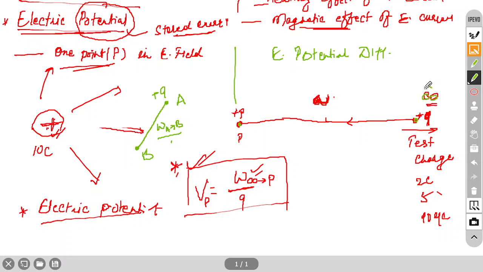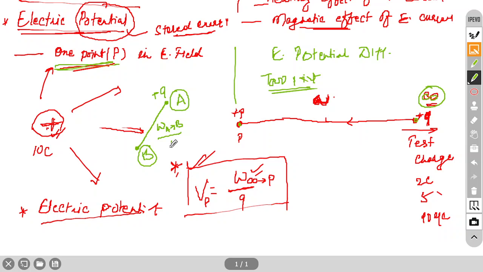In this case, one infinity was there. In that case, no infinity; from point A to B. So this is the main difference. In case of potential difference, there will be 2 points. Here 1 point, here 2 points. If you remember this, you will be able to define this. 2 points will be there, and it's nothing but the same thing. In both cases, it's work done.